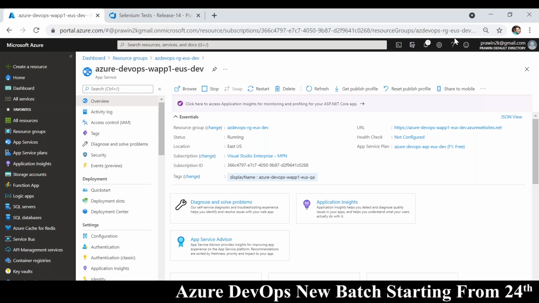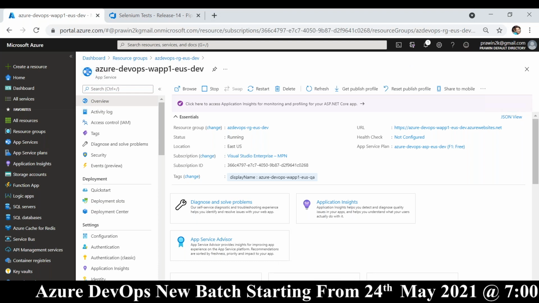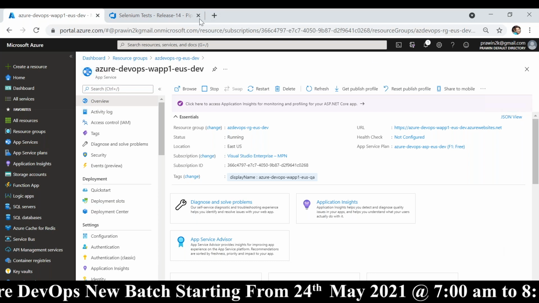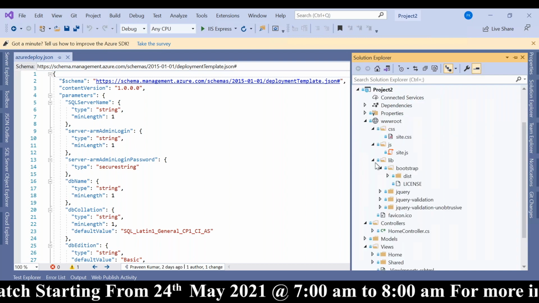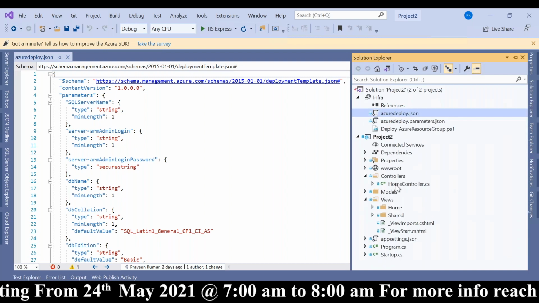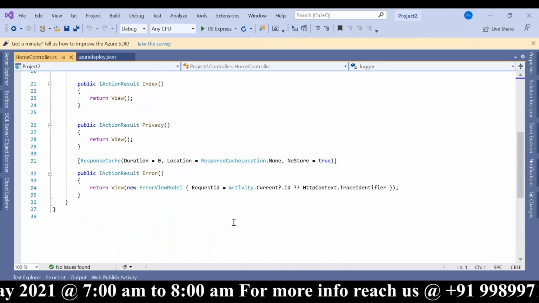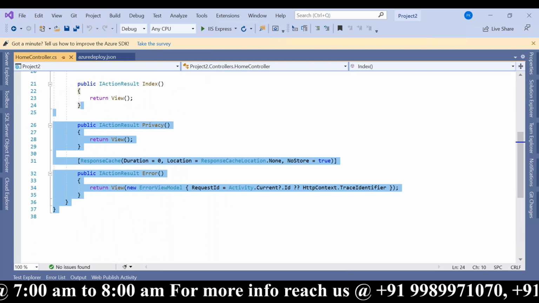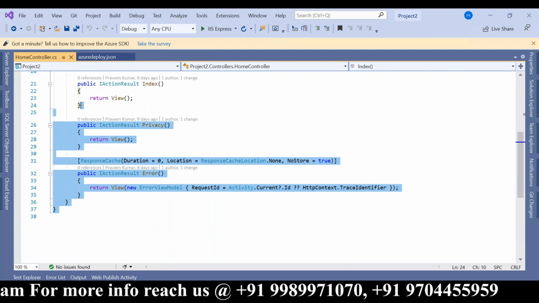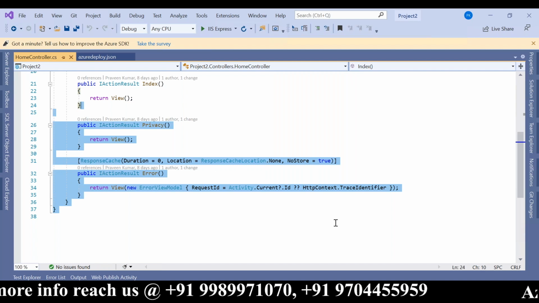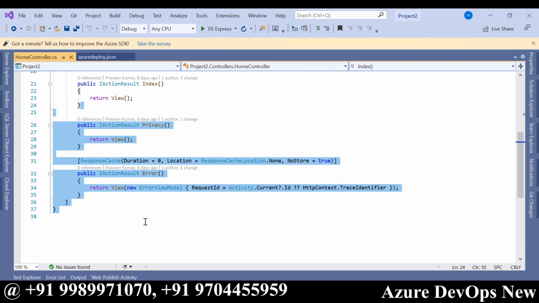This is .NET. This is a .NET application. You don't need to learn this, right? Because you automated it. I showed you how to automate this deployment. The .NET developers will be responsible for doing all this, but you should know how to deploy this. What are the dependencies? What software is required to get this working? That information, yes, you should know.